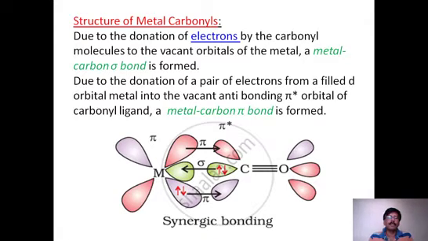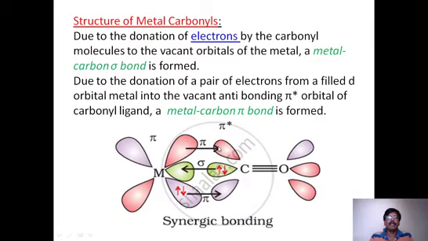So this filled orbital of the metal and the empty orbital of carbonyl interact with each other, and a partial sideway overlapping between these two orbitals takes place, which results in a kind of pi bonding.